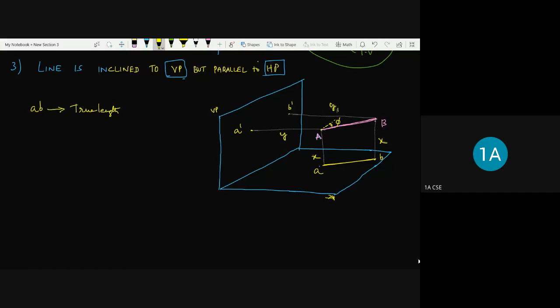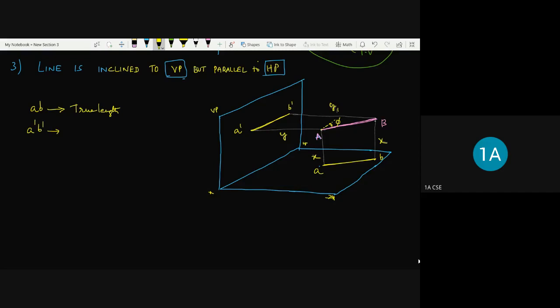Coming to this, A dash B dash will form a straight line which is parallel to the XY line. XY line is nothing but the intersection of the vertical plane and the horizontal plane. Now, is A dash B dash equal to the true length?